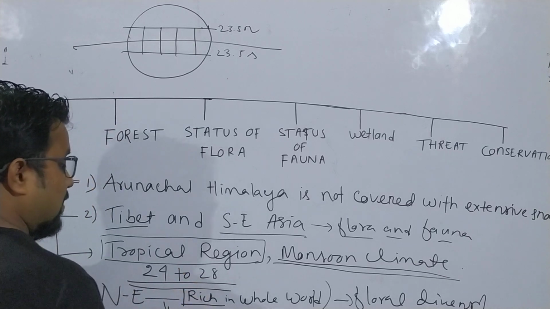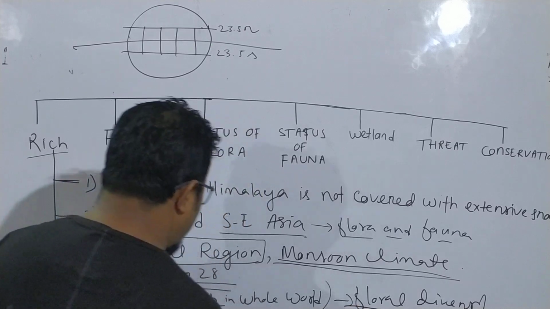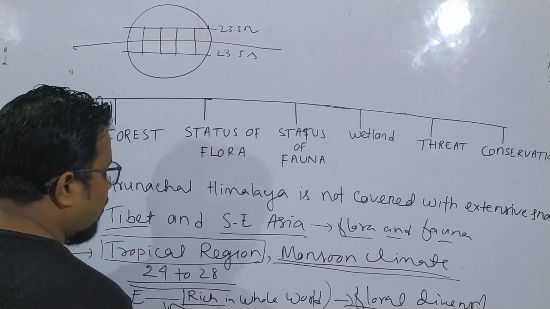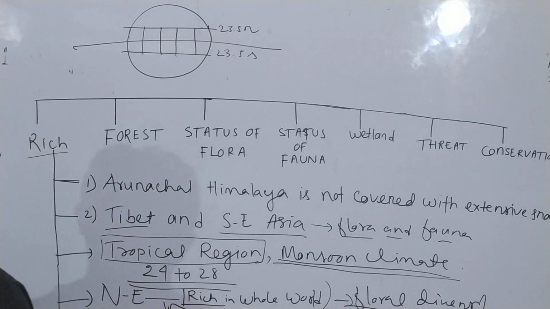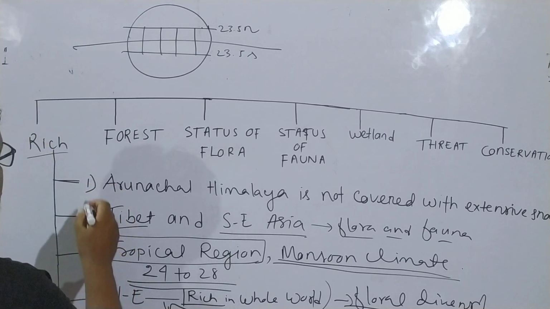Northeast is one of the rich regions in the world in case of floral diversity, and about 50% of Indian plants are found in Northeast India. And one more region is there, a very, very important region. That region is Assam.